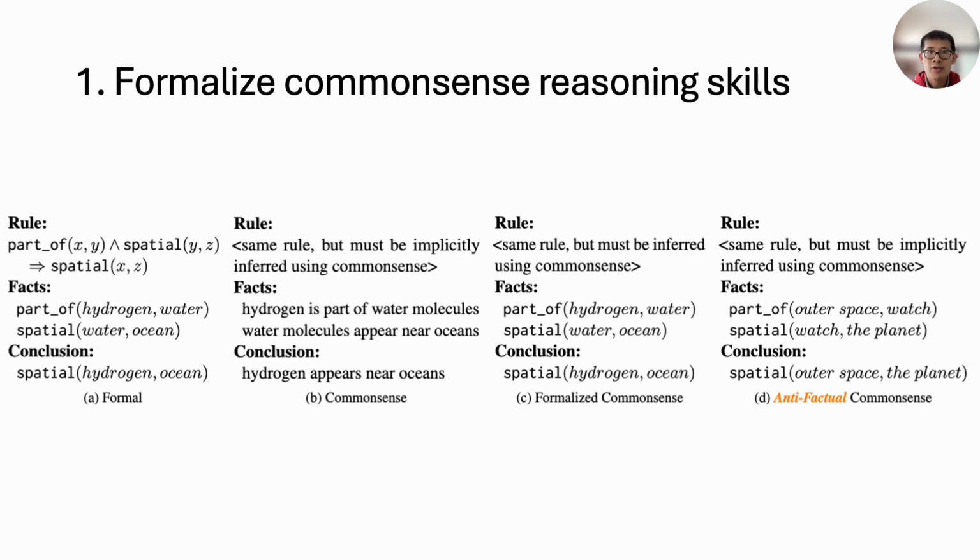Following is a brief summarization of Accord's steps. First, we formalize the common sense reasoning skills. Each skill is considered an edge along the reasoning tree that connects two nodes. For example, to formalize hydrogen is part of water, we use the edge part of that connects two nodes, hydrogen and water.